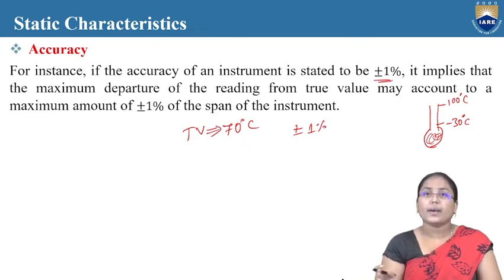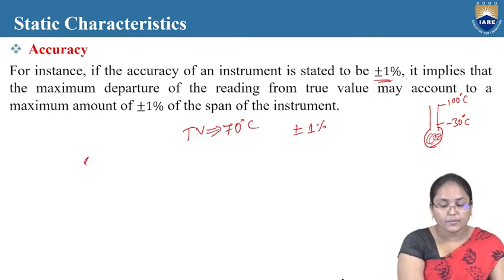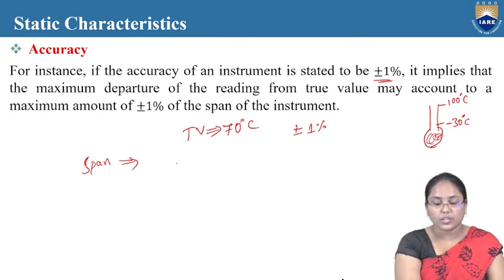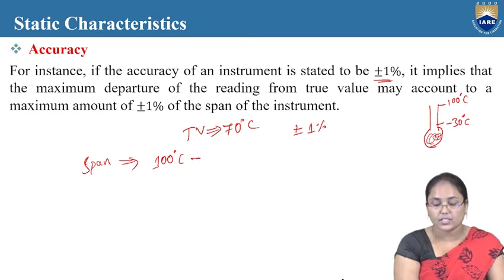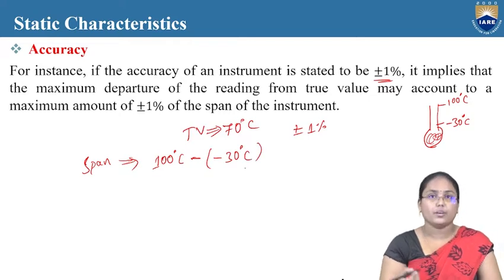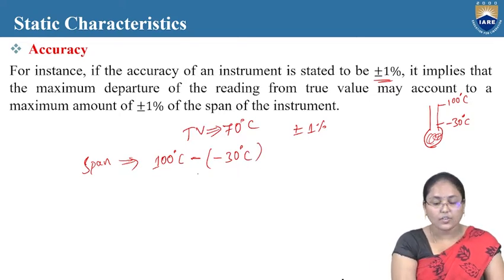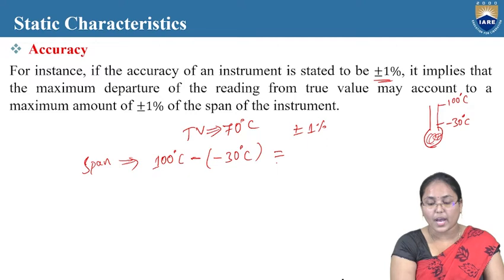Now it implies that the maximum departure of the reading from the true value may amount to plus or minus 1% of the span of the instrument. If we look at the span of the instrument, span is equal to 100 degrees centigrade, the highest value of calibration, minus minus 30 degrees, the lowest value of calibration. So the span value is equal to 130 degrees Celsius.